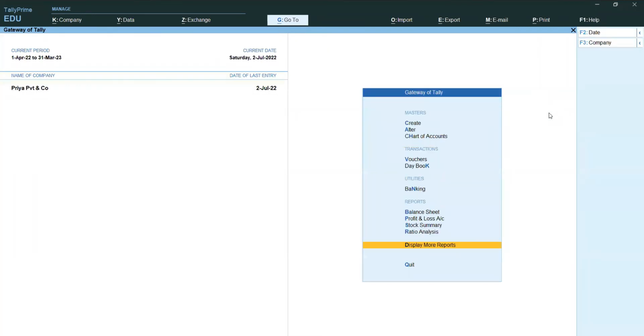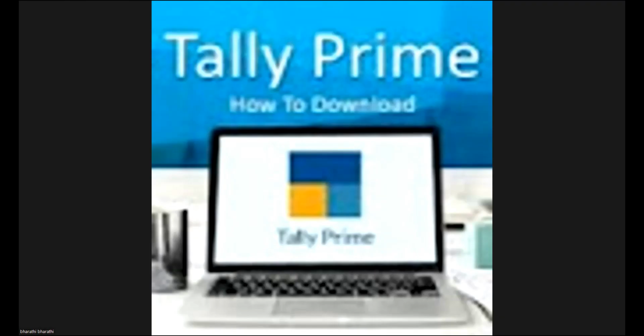So how to record bank charges entry? How to record interest received entry, check return entry? What is a bank reconciliation statement? How to prepare that one? You understood? Yes, ma'am. Okay. This is what we have discussed now.